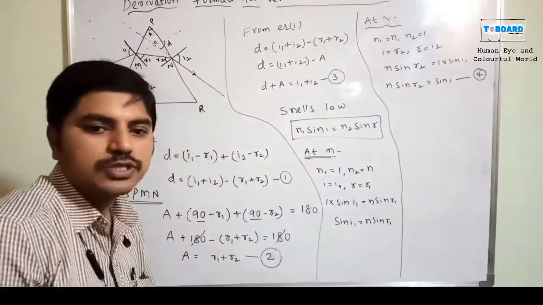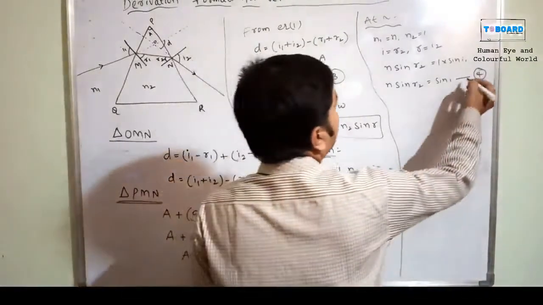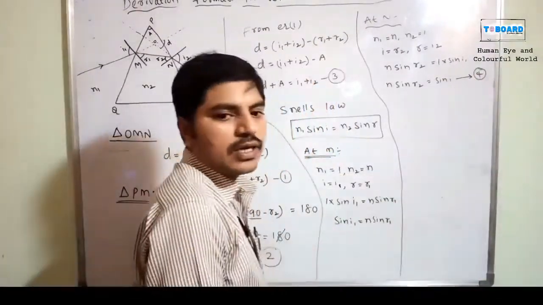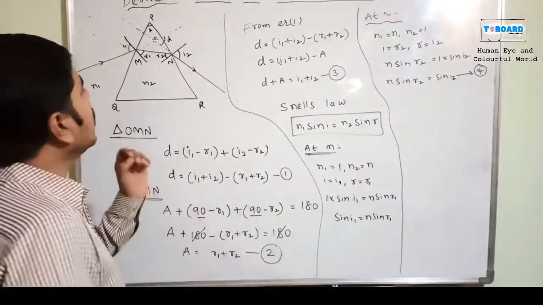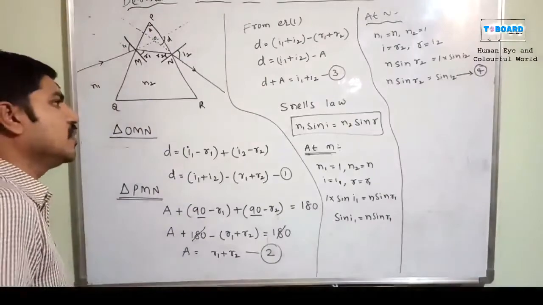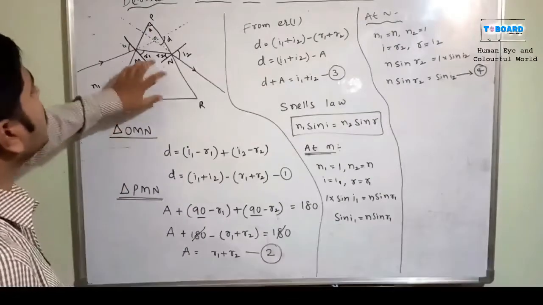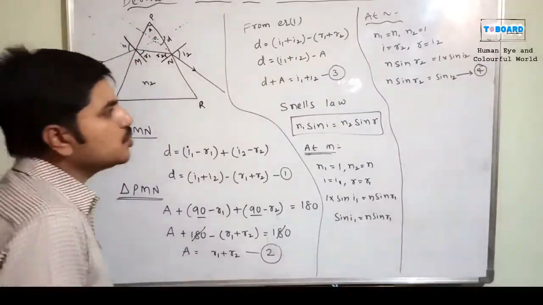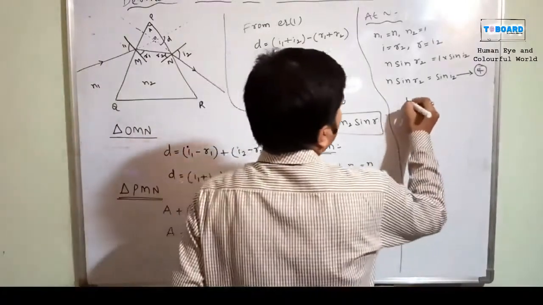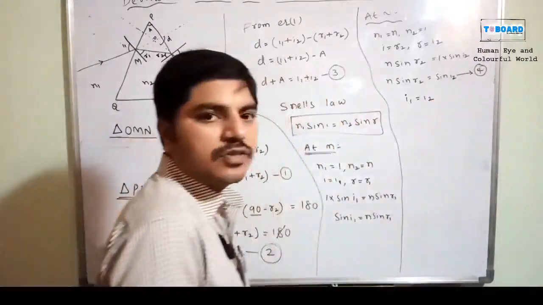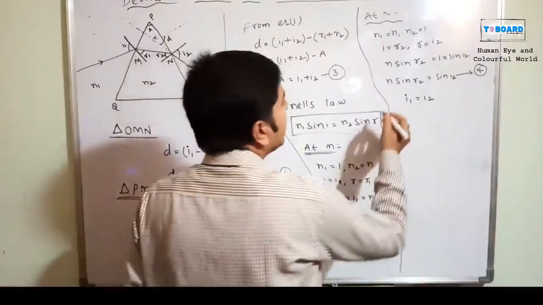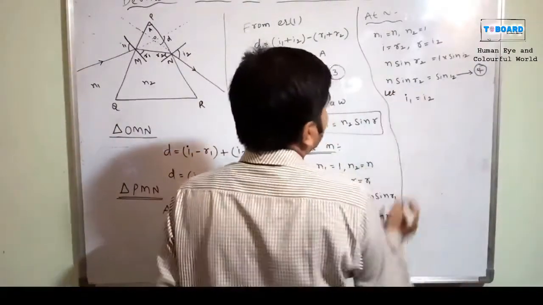After completion of this, in that particular area, if I consider the values, I1 is equal to I2. This is a condition we are free to consider. Let I1 be equal to I2.